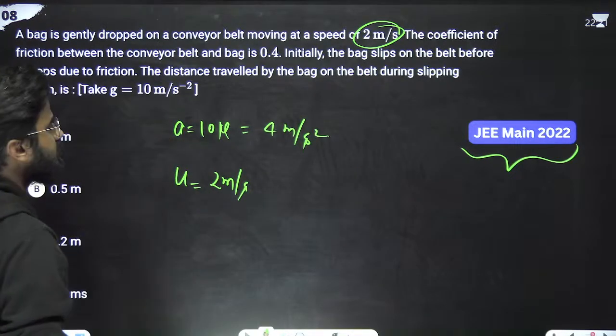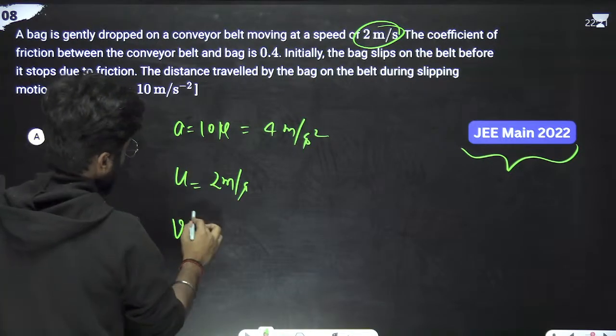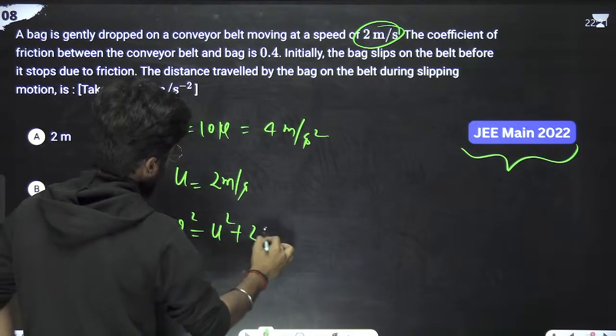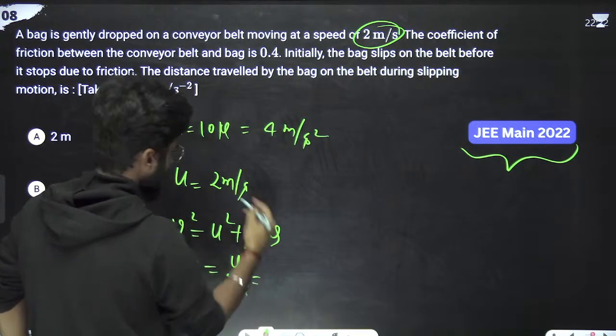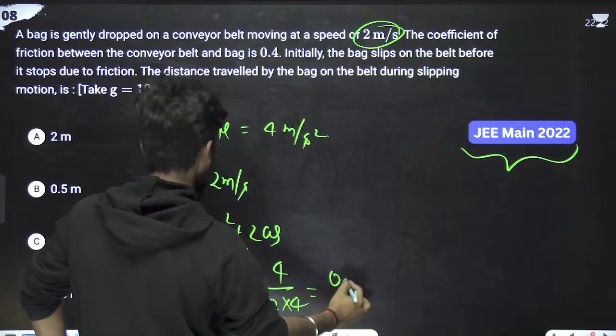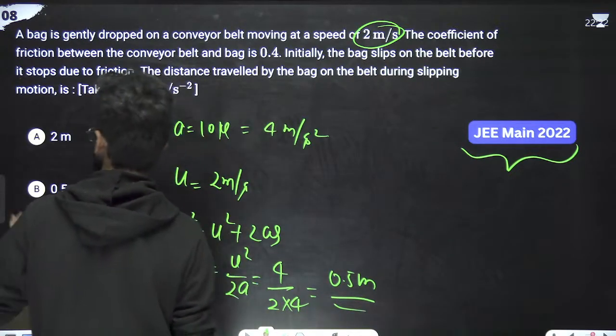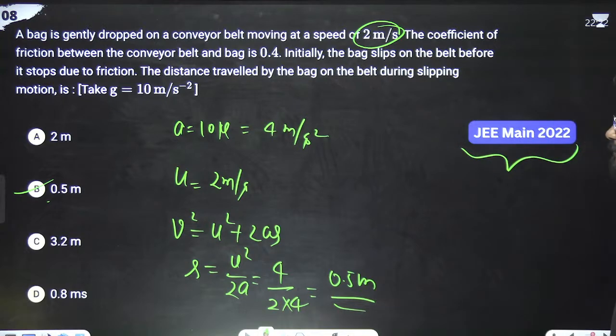Now we have to calculate the distance traveled. So we use the third equation: v square equals u square plus 2as. v is 0, so s is u square by 2a. u is 2, 2 twos are 4, upon 2 into a, which is 4. Means 0.5 meter. Means option B is correct. Done. Next problem.